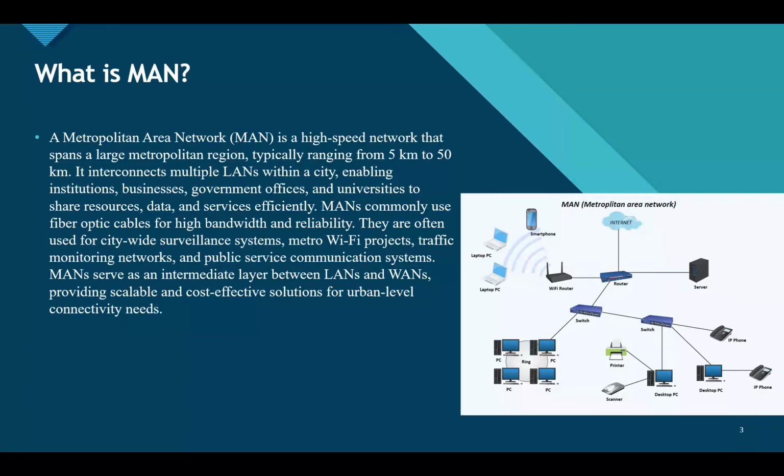They are commonly used for citywide projects such as public Wi-Fi, government communication systems, CCTV surveillance, and traffic monitoring. So MAN works as the middle layer between LAN and WAN, giving a balance of speed, coverage and cost effectiveness for urban connectivity. As you can see in this diagram, MAN connects LAN and WAN simultaneously.